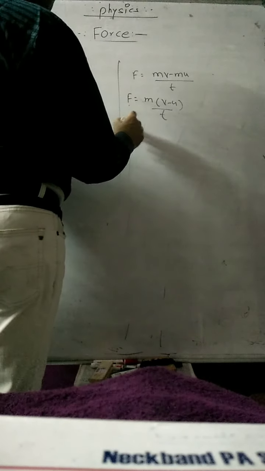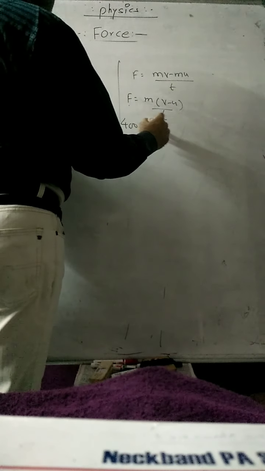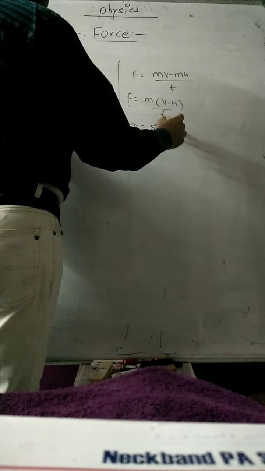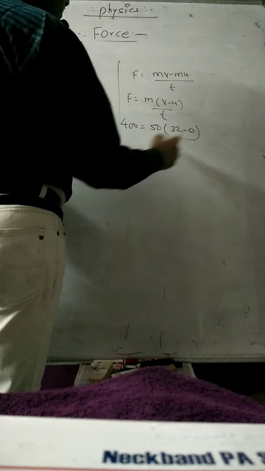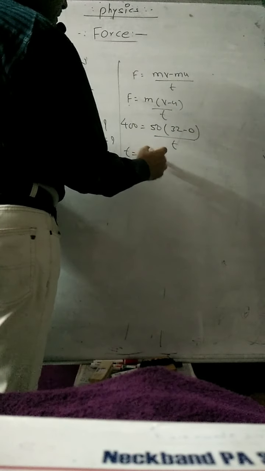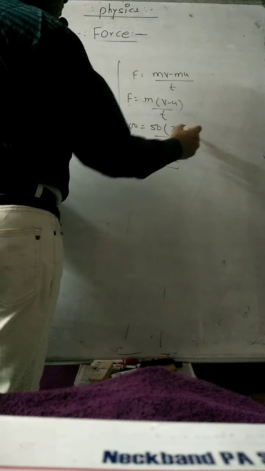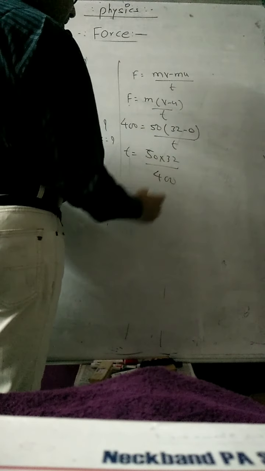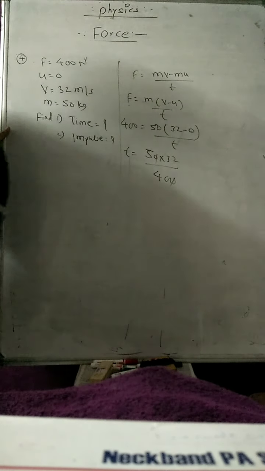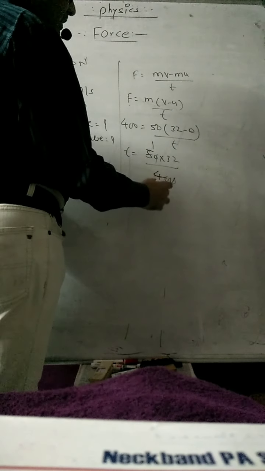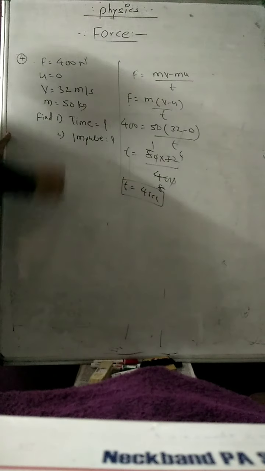So the force acting on the body is 400, the mass of the body is 50 kg, final velocity will be 32, initial velocity is 0, and you want to find t. So therefore t is equal to 50 into 32, because 32 minus 0 is 32, upon 400. So the zeros will get cancelled, and 4 eights are 32, so the time is equal to 4 seconds. First answer: time is equal to 4 seconds.